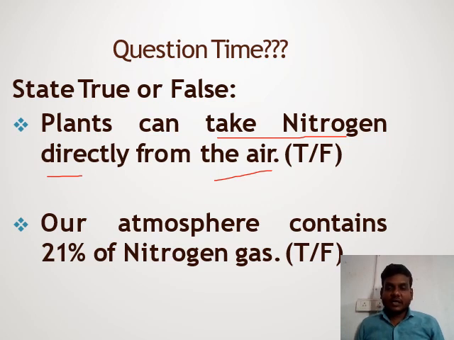This statement is false. Plants cannot take nitrogen directly, and humans also take nitrogen indirectly from the air. Okay, students, the correct answer is false. Our atmosphere contains 21% nitrogen gas. Is the statement true or false? I give you 30 seconds. Write your answer in the chat box.